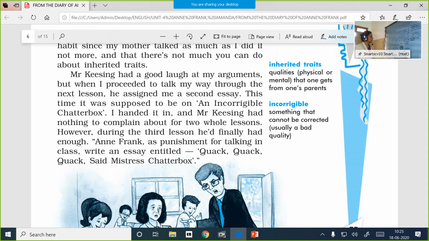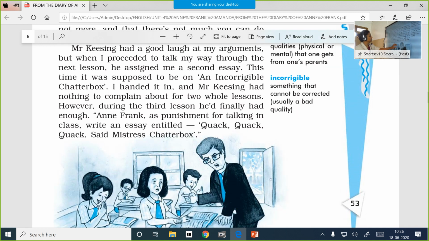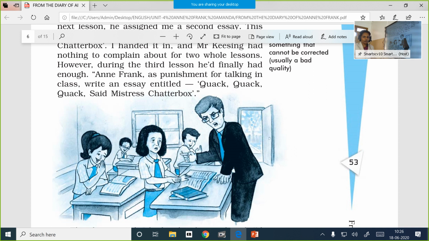I handed it in, and Mr. Keesing had nothing to complain about for 2 whole lessons. However, during the 3rd lesson, he had finally had enough, and so the next task was incorrigible chatterbox, and that too Anne managed to come up with convincing arguments. So the teacher was satisfied, and he let her alone for the next 2 classes. But very soon the teacher became fed up with the nature of Anne, and again another punishment was given.